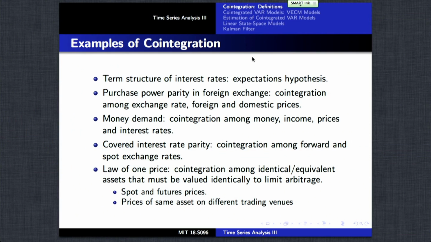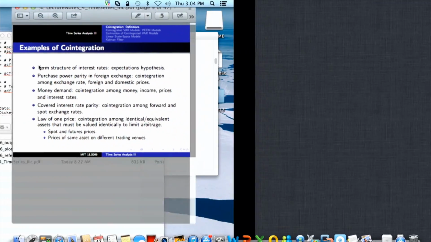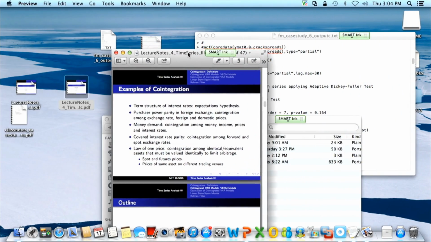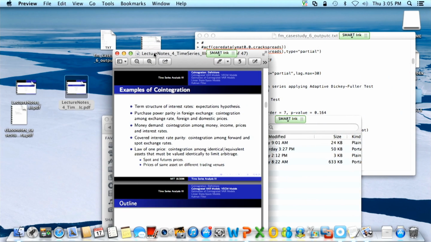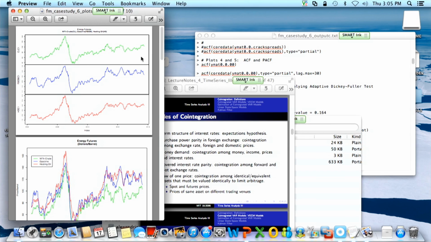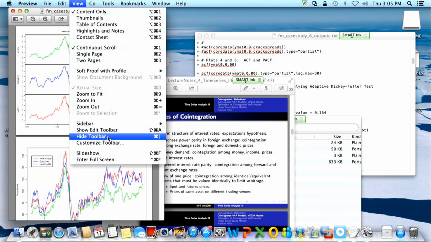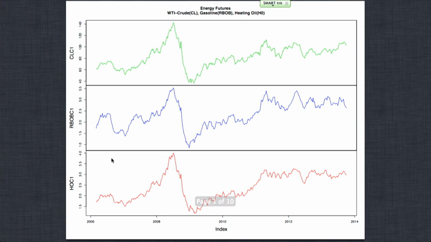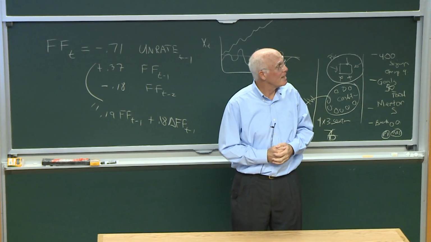Let me show you another example that will be in the case study for this chapter. Okay. Full screen. Okay. Let's think about energy futures. In fact, next Tuesday's talk from Morgan Stanley is going to be from an expert in commodity futures and options, and that should be very interesting.